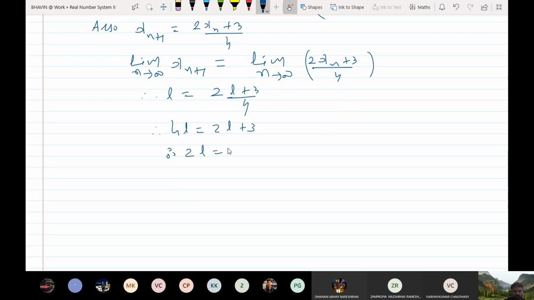Therefore 2L is equal to 3. So what is L, or what is limit of sequence xn? It is 3 by 2. So this is the answer of this example. Now let me take another example. What does it help us? Let us see.